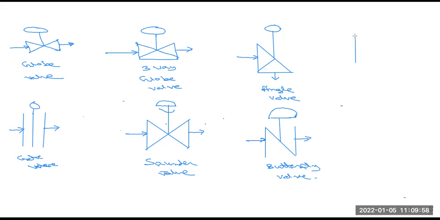So this is another one, the plug type of valve. Everyone see this.